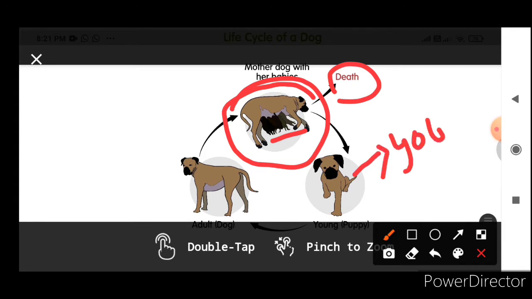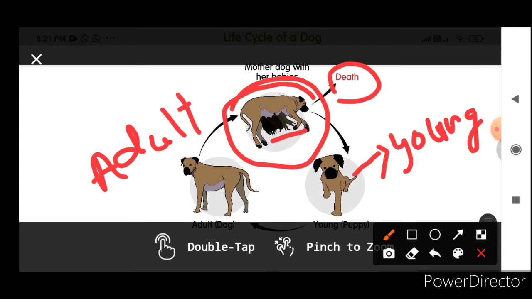Okay, after the young one, an adult dog grows from the young one. So this is a life cycle from the baby to the adult. All these stages every animal undergoes. So this is known as life cycle.